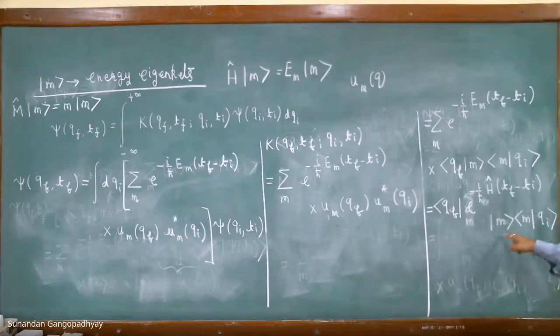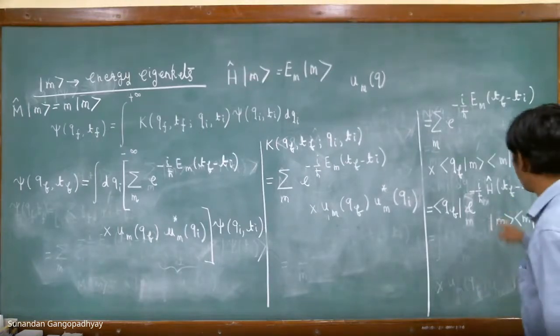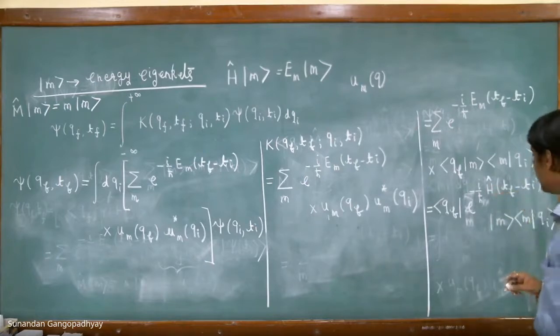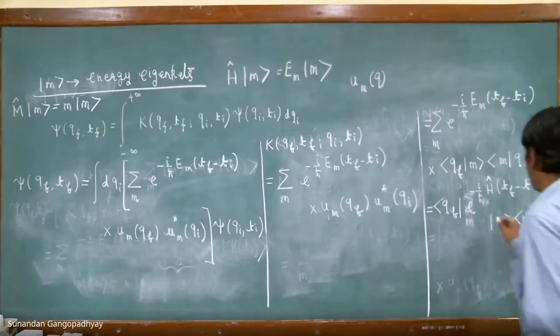Because H hat acting on the ket will give you E_n, I have just written H hat in place of E_n over here, and we have a summation over n.